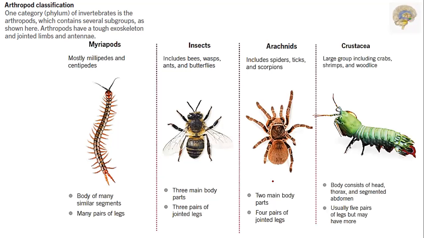Next, crustacea is a large group including crabs, shrimps, and woodlice. The body consists of a head, thorax, and segmented abdomen. They usually have 5 pairs of legs, but many have more.